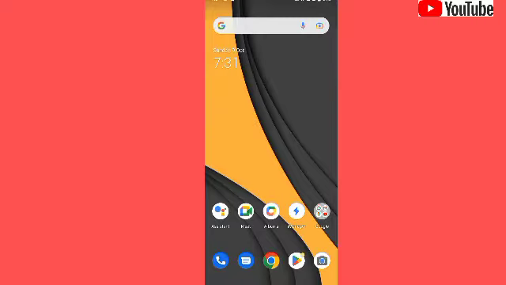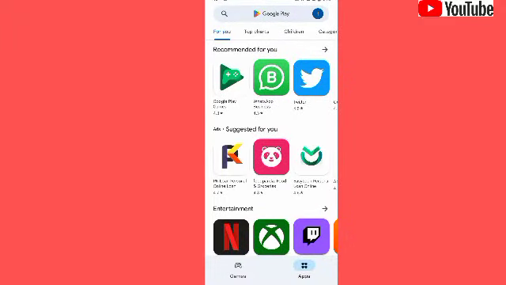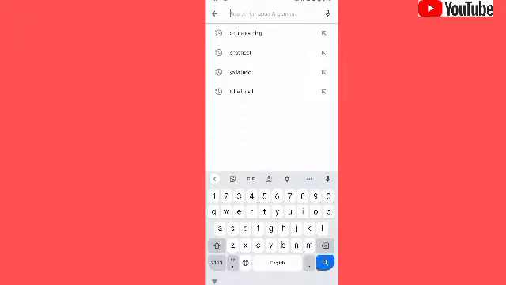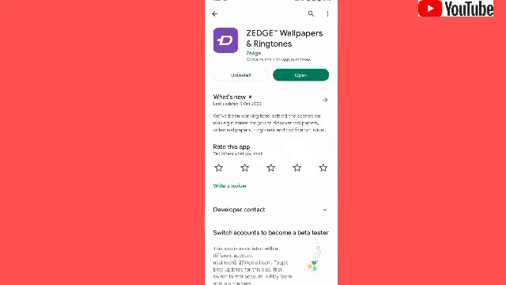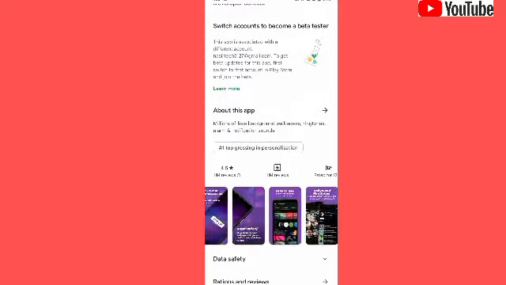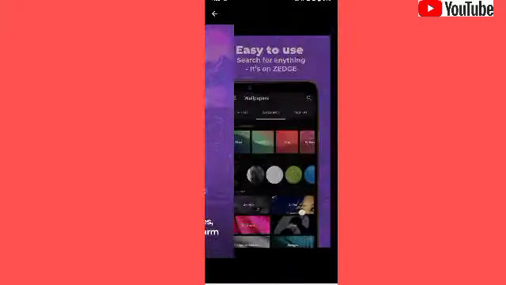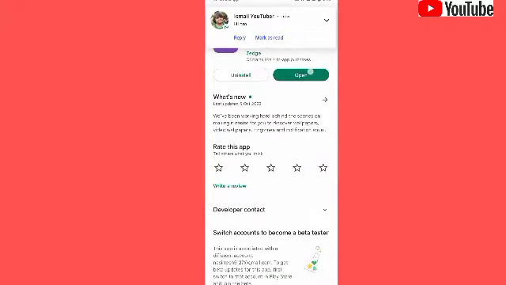Today I will show you the best ringtone applications for Android users and iOS users. First of all, open the Play Store, click on the search box and search for ZG applications. The ZG application offers wallpapers and ringtones in HD quality. You must use it. I will open this application, so watch till the end.